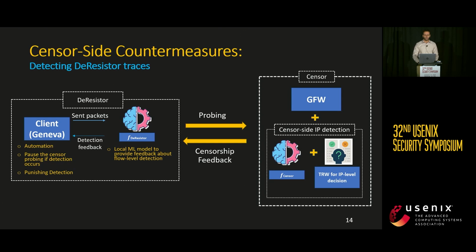Now, as a countermeasure, the sensor can try to update its model by training it on previous cycles of DeResistor. This means that F-sensor will be more accurate than FDeResistor, and it might lead to blocking FDeResistor. To regain the upper hand, DeResistor can be reconfigured either by retraining its local model, similarly to the sensor, or by making sure that the probing phase is paused after every Geneva attempt, regardless of whether we have a detection feedback from FDeResistor. By doing so, we found that FDeResistor is still able to protect Geneva, even after another cycle of F-sensor update.